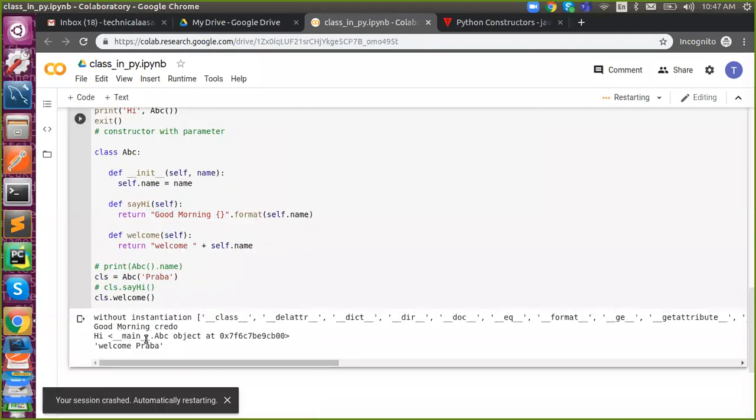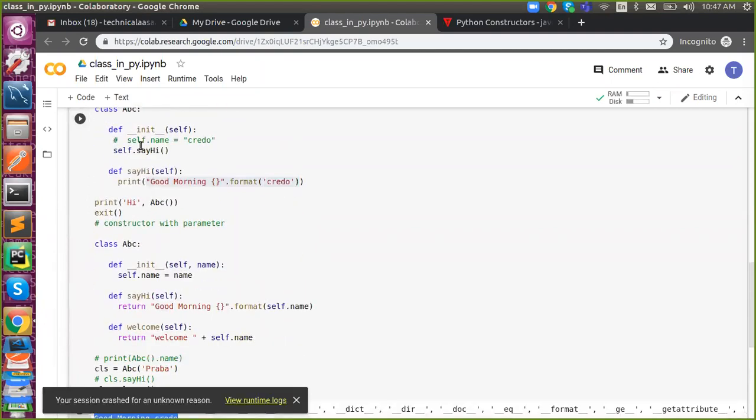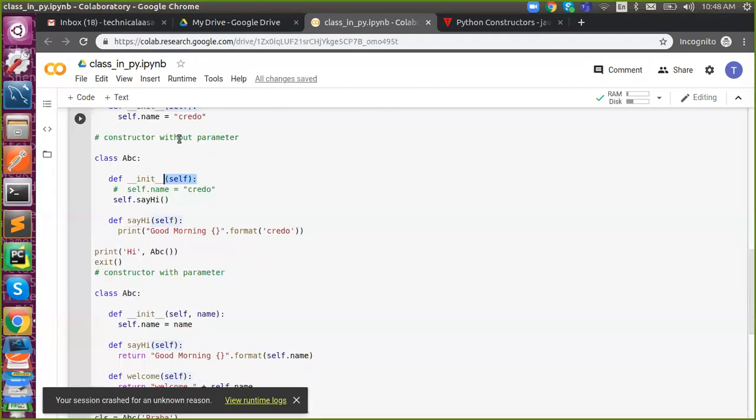I never called my method, but I kept it inside a constructor. That is a use of a constructor without parameter. You can create a static object, or you can perform method calling inside it. This is an example of a non-parameterized constructor.